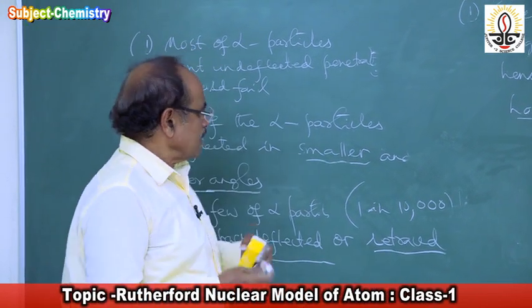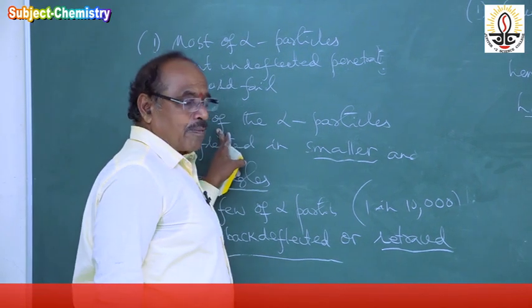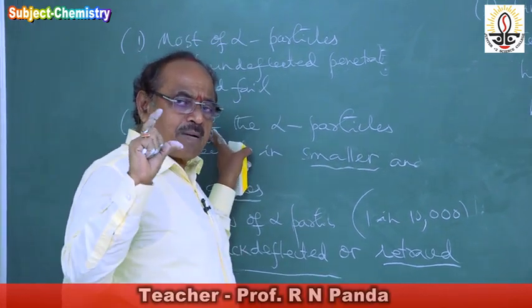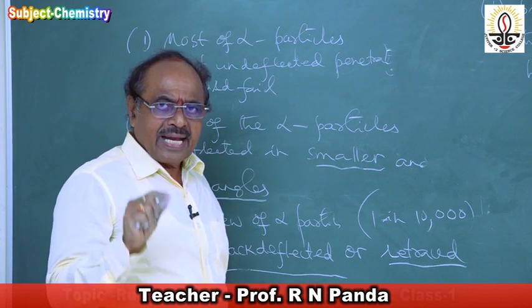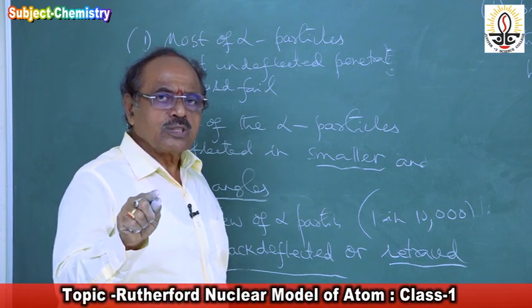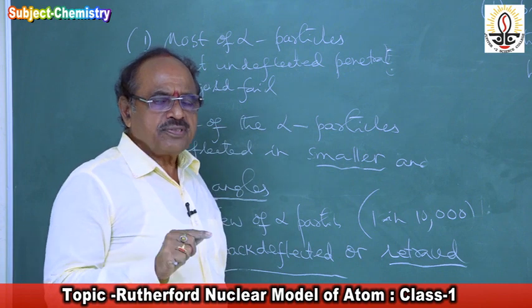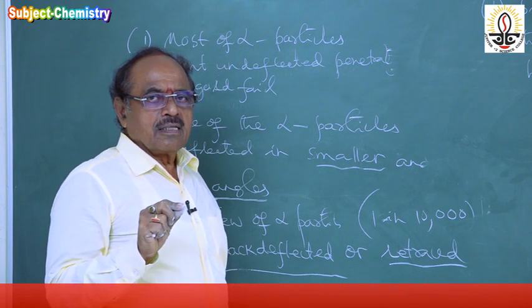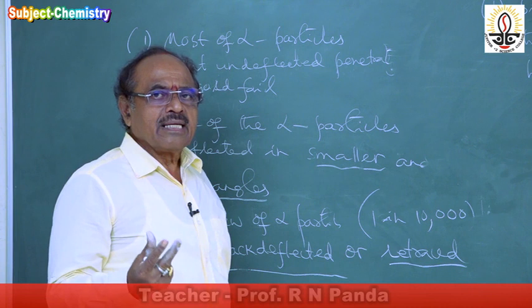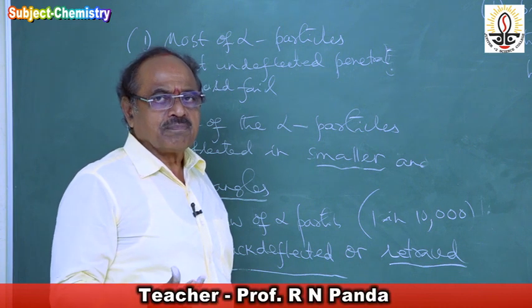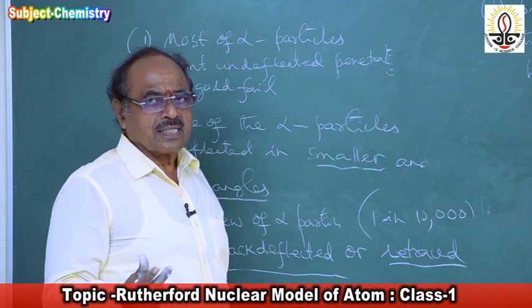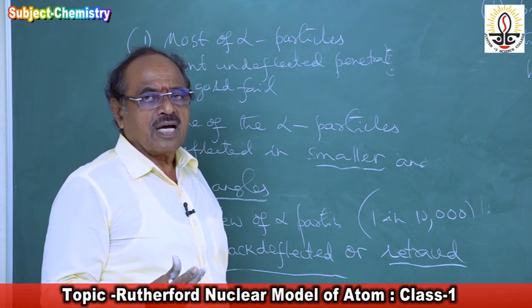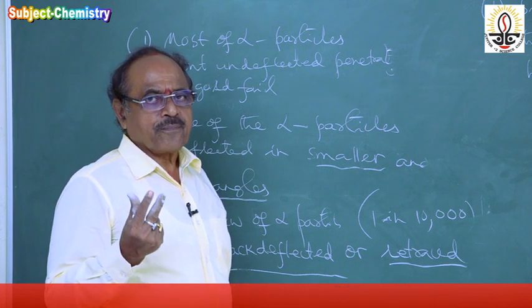Since, as he said, not all the alpha particles but some of them, very few, come to close proximity of the positively charged body present inside the atom, because of mutual repulsion the deflection of alpha particles takes place.